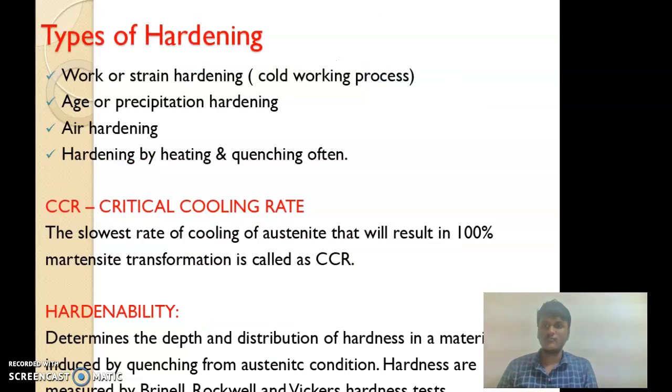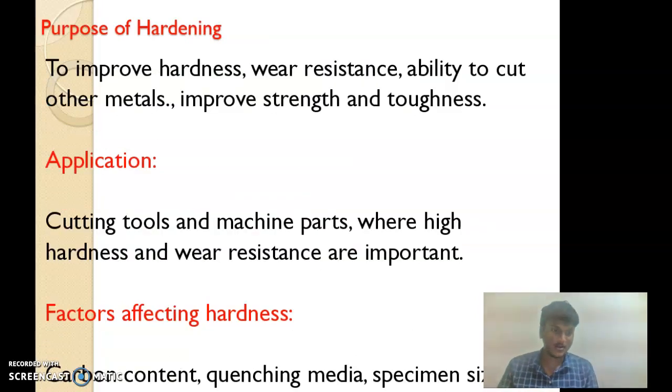The purpose of hardening, as already said, is to improve the mechanical property hardness, to improve the wear resistance, the ability to cut other materials, and to improve the strength and toughness. The application of the hardening process is that these materials can be used as cutting tools and machine parts where high hardness and wear resistance are important. So most of the tools we use in lathe machines or any other machines are made up of, or selected from, materials with high hardness. The factors affecting hardness are the carbon content, quenching medium, and specimen size.